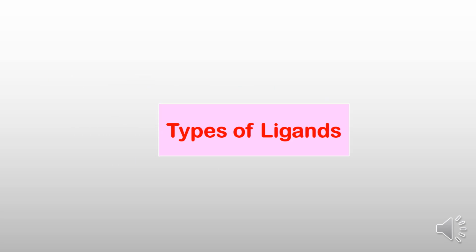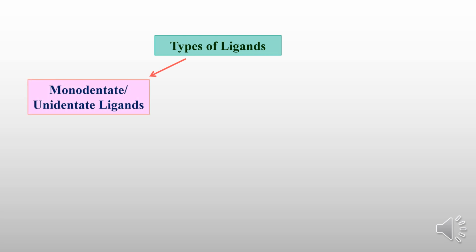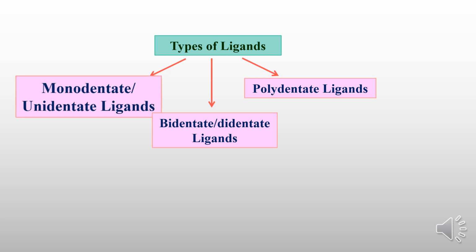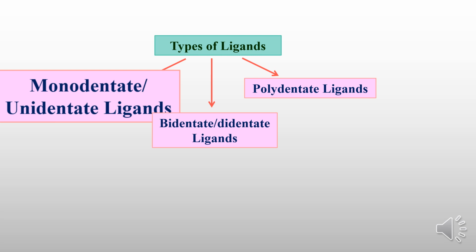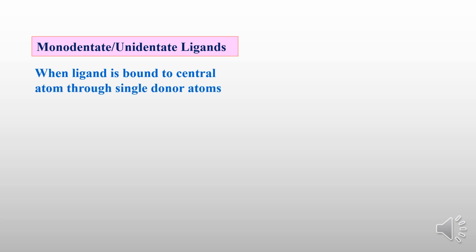Let us move to the next concept, types of ligands. We are discussing monodentate or unidentate ligands, bidentate or didentate ligands, and polydentate ligands. We'll move to the first one, the monodentate or unidentate ligand. Monodentate or unidentate ligand means the ligand is bound to the central atom through a single donor atom.